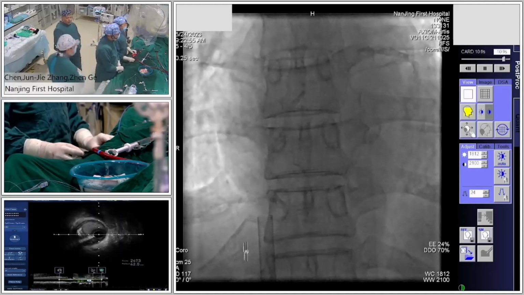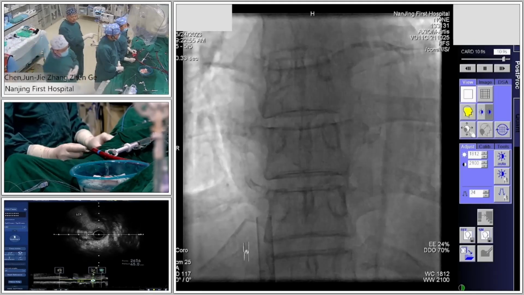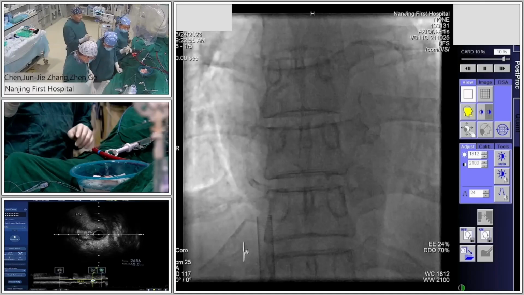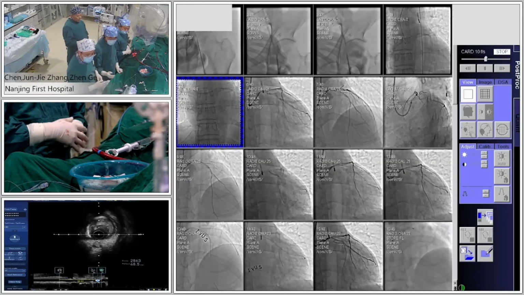Lastly, so can you move the camera focusing on the table? Okay. Move the camera. Yeah, move the camera.